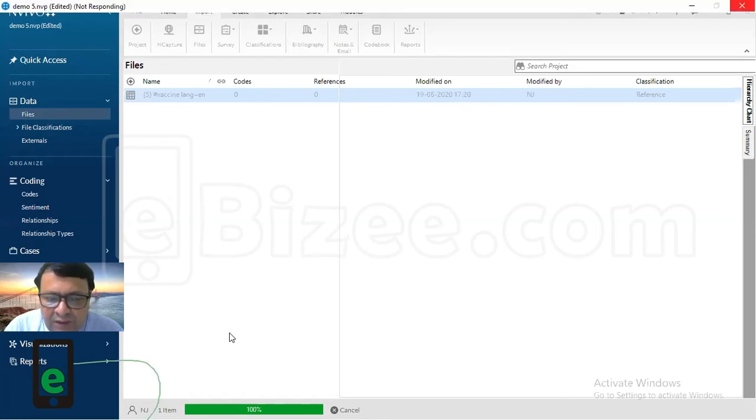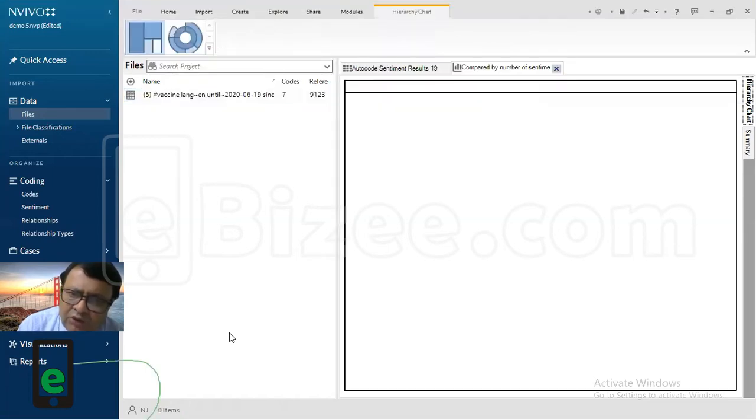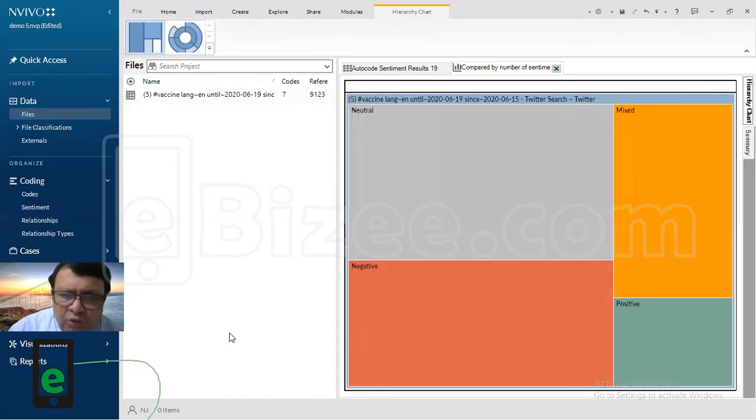It came in the tweet analysis, because you remember, without tweet analysis you cannot authenticate the data. By using the tweet analysis, you are trying to understand whether this tweet data is useful to you or not with your research question. So that is what we did there, right? Now here we are trying to bring out some references. So you can see here autocode sentiment results, right? This is what we are trying to see.